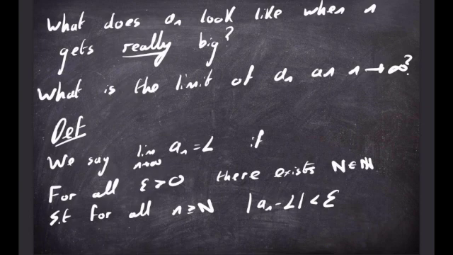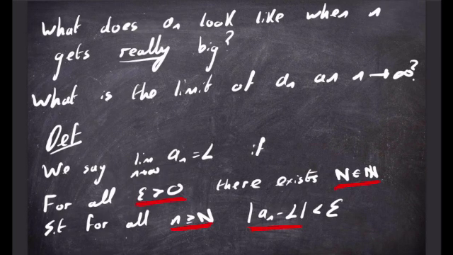So what does this definition really mean? It means that no matter which number you choose, epsilon, there's always a natural number N, such that if we choose points above this point N in a sequence, a_n is going to get really close to the number L. So no matter how small you pick epsilon, there becomes a point such that every point after this point is within epsilon of the number L. So we can try and draw this on a graph to get a better idea of what is going on.